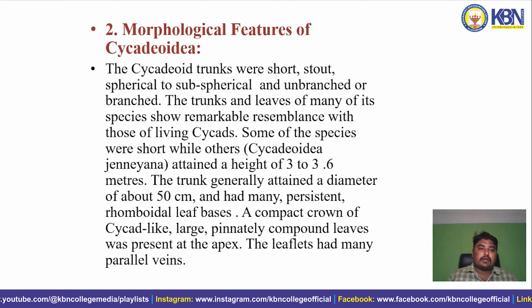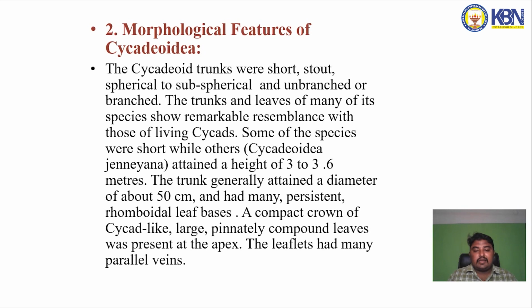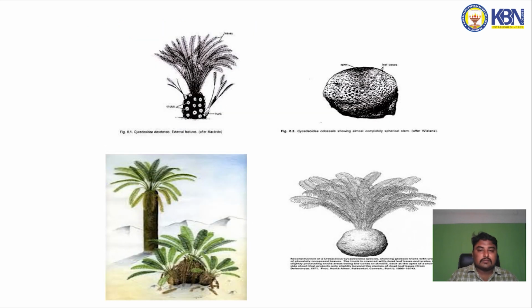The morphological features of Psychodidae. The trunks were short, stout, spherical to subspherical and unbranched or branched. The trunks and leaves of many of the species show remarkable resemblance with those of living cycads. Some of these species were short while others attained a height of 3 to 3.6 meters. The trunks generally attained a diameter of about 50 centimeters and had many persistent rhomboidal leaf bases. A compact crown of cycad-like large pinnately compound leaves was present at the apex. The leaflets had many parallel veins. These are the Psychodidae pictures.